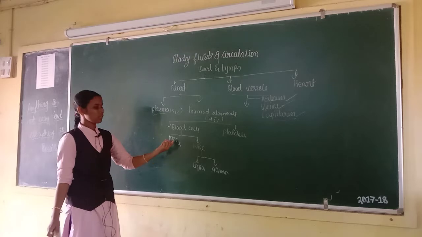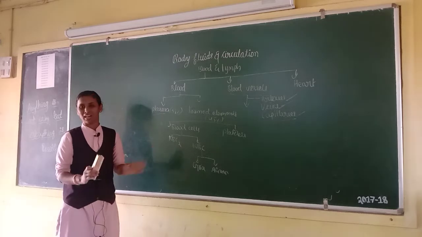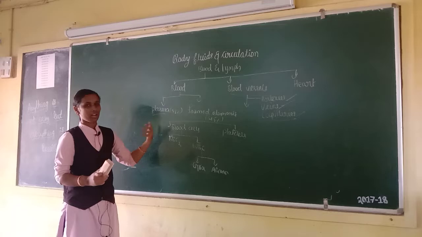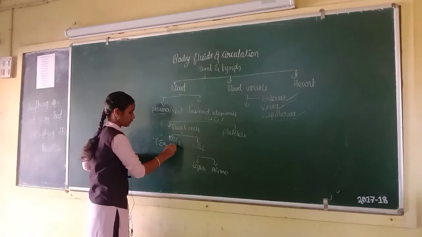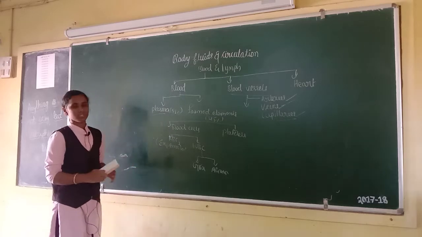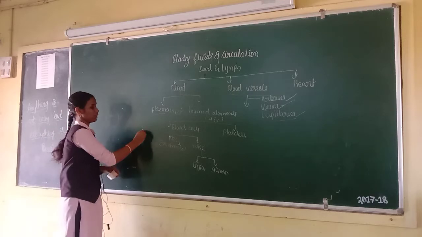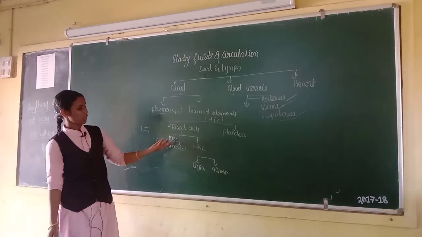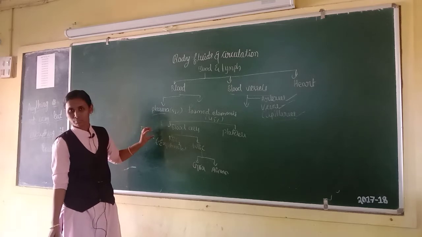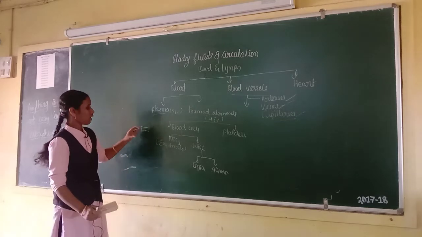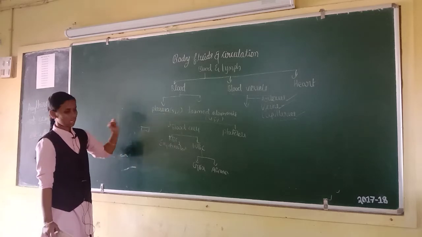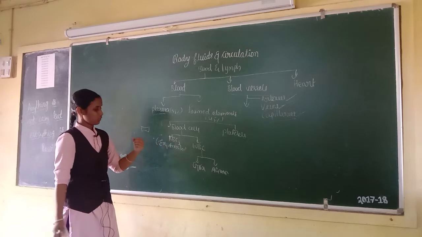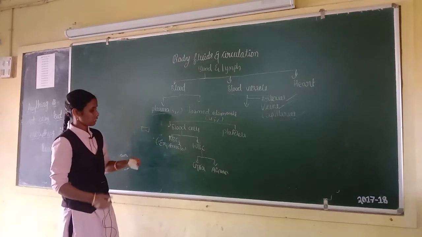First we are studying about RBCs. RBCs means red blood corpuscles or red blood cells, also called erythrocytes. First, shape. RBCs have a biconcave shape. Do you know why RBCs have a biconcave shape? Because it increases the area for carrying capacity of oxygen, so RBCs have a biconcave shape.